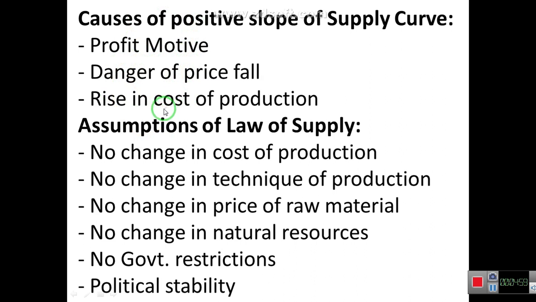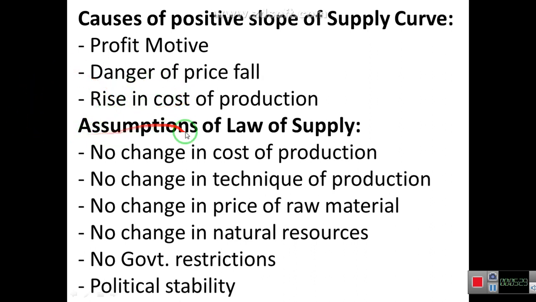Due to rise in cost of production, producers cannot get the maximum profits, so producers sell their product more and more at the increasing prices, because the fear of increase in cost of production induces them to increase the supply at the prevailing price.